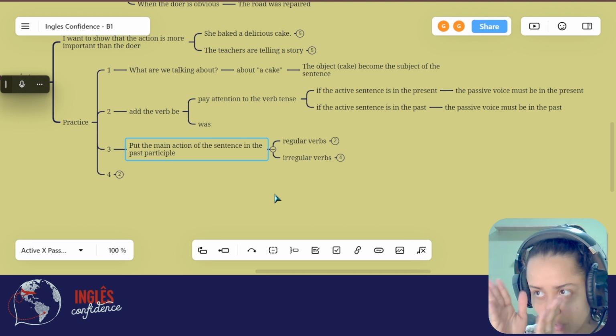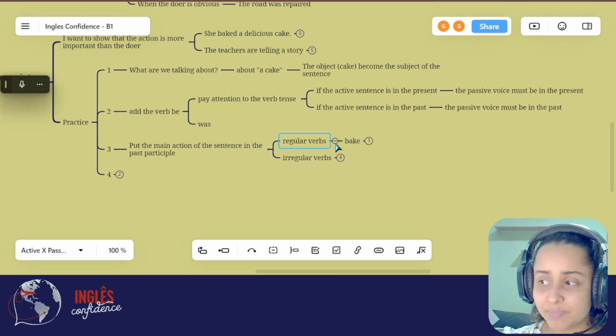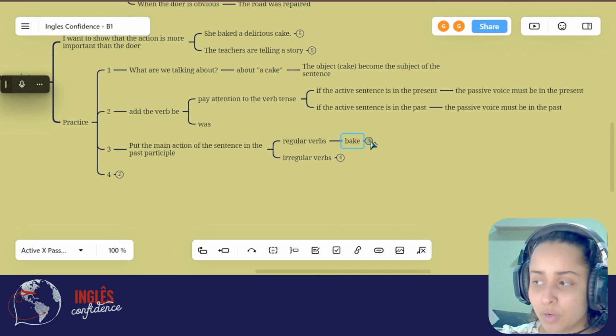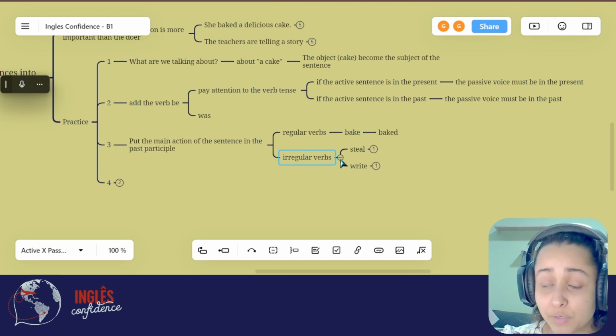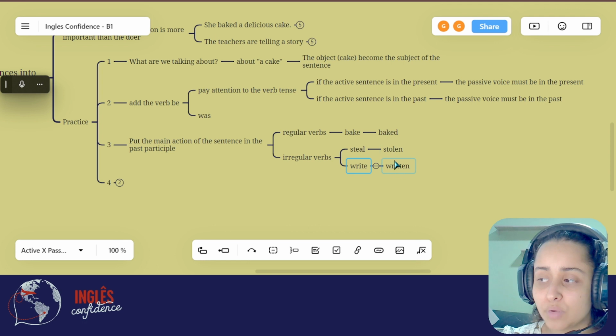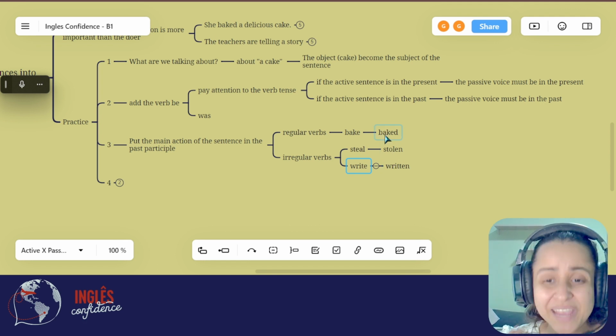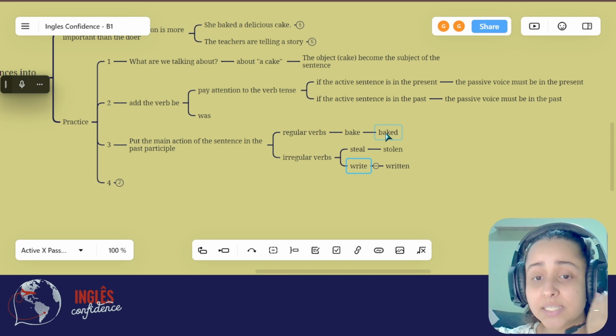So you're gonna go on the third column, the past participle. Okay? If it is a regular verb, you just need to add ed. But if it's an irregular verb, you need to change everything. So, for example, stolen, written, these are past participles. And baked is the past participle of bake. So, a delicious cake was baked.